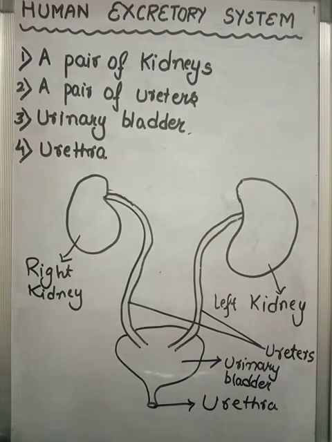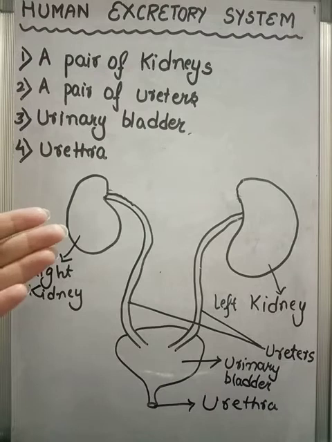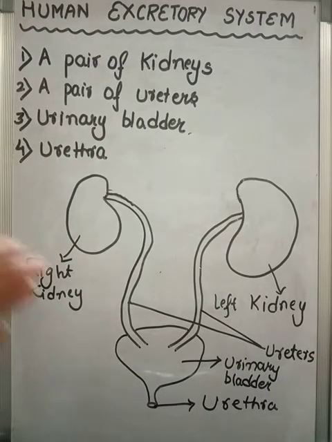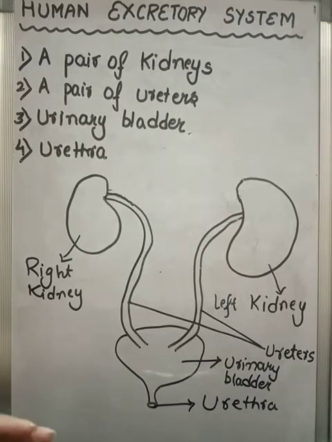First of all, what is the function of the human excretory system? We know that through the digestion process, the proteins are digested, and whenever proteins are digested, they generate amino acids plus some nitrogenous waste. There are various kinds of waste generated by our body. For example, the excess carbon dioxide is removed through exhalation. This nitrogenous waste is the main waste that is removed from our body through the excretory system.